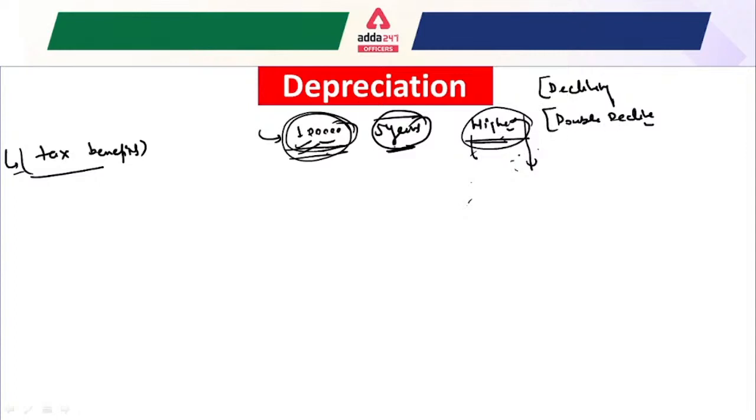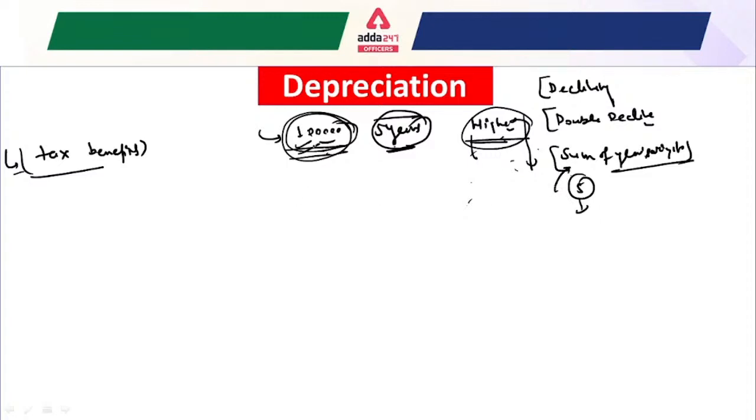Again, another method that we are going to understand is the sum of year digit method. Suppose the useful life given is 5 years. Then we start with 5 plus 4 plus 3 plus 2 plus 1. We will understand the sum of year digit method later.